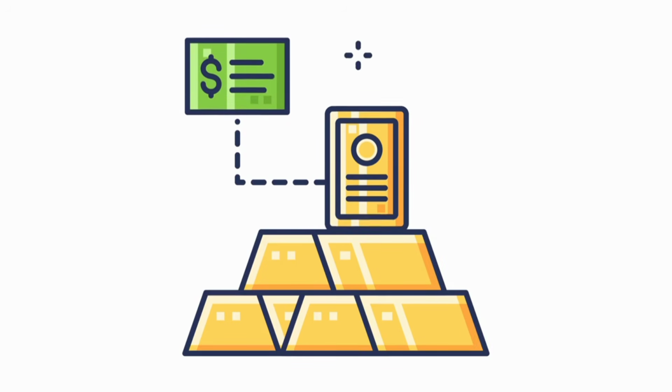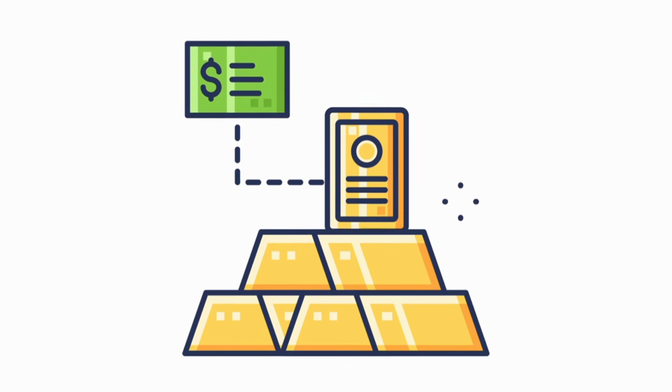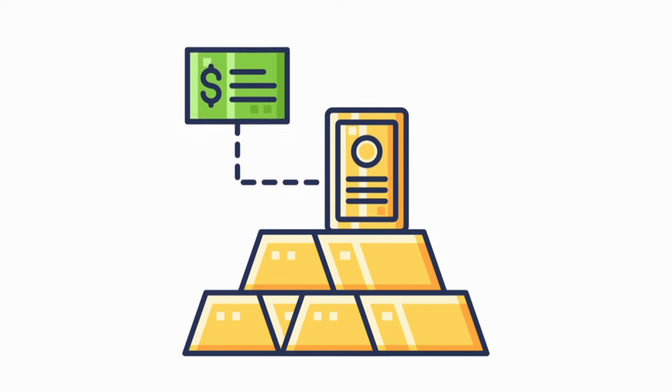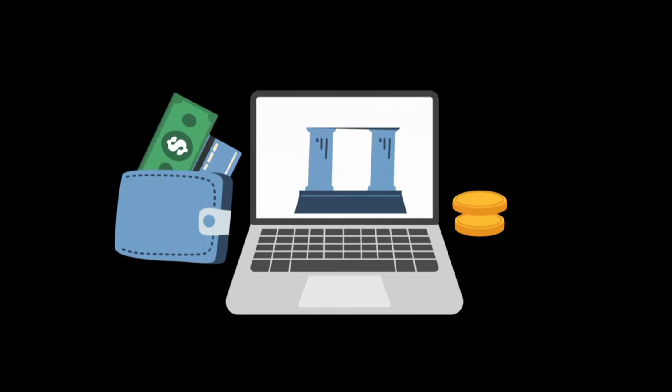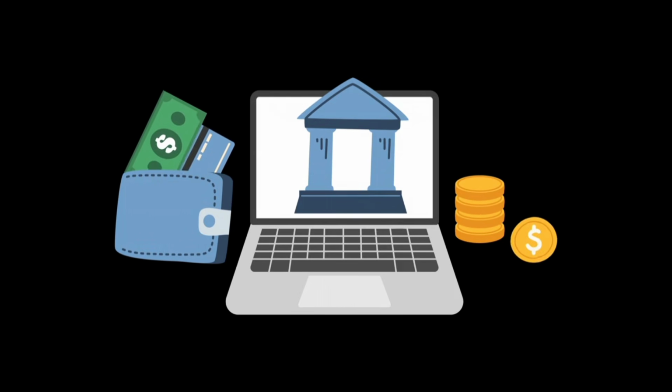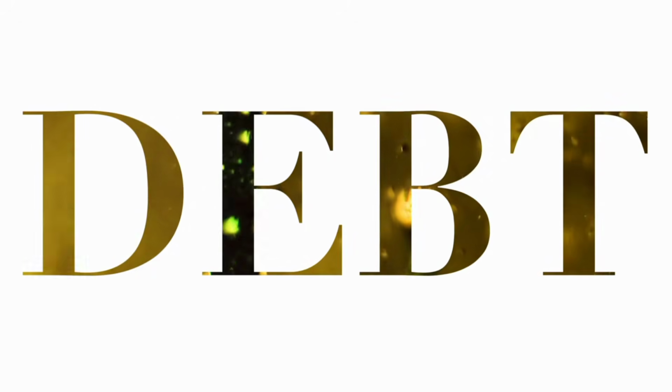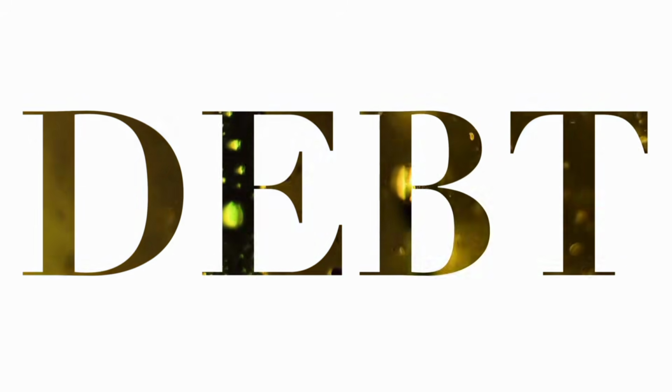What is fractional reserve banking? Fractional reserve banking means that a bank is required to keep only a small fraction, percentage, of its total deposits as reserves. These reserves are kept either as cash in the bank or in the central bank. The rest of the money can be lent to other people. For example, if the reserve requirement is 10%, the bank must keep 10% of deposits and can lend 90%.